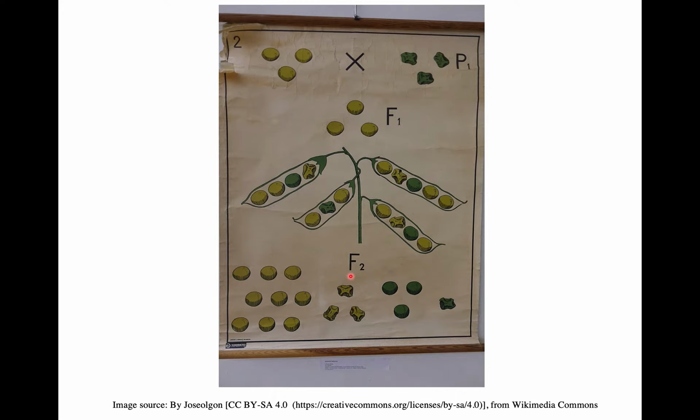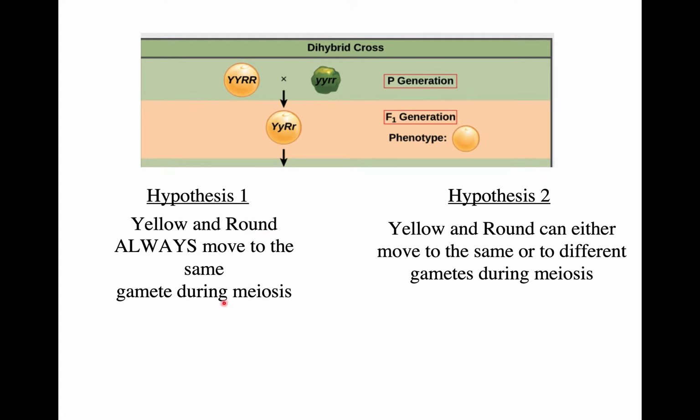So if hypothesis 1 were correct, if yellow always stuck with round, then you would not expect to see yellow wrinkled seeds, or green round seeds. In this case, you would be able to find those combinations.